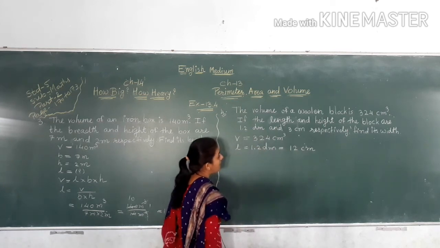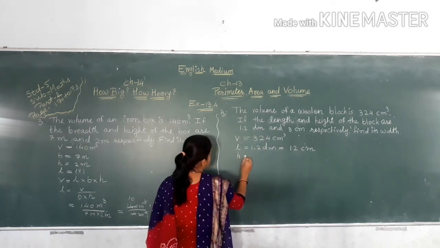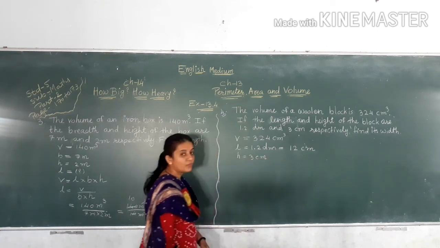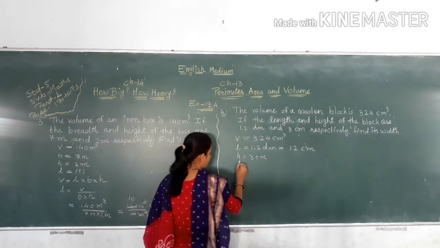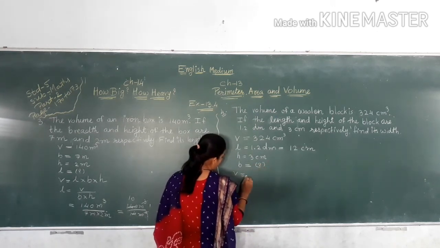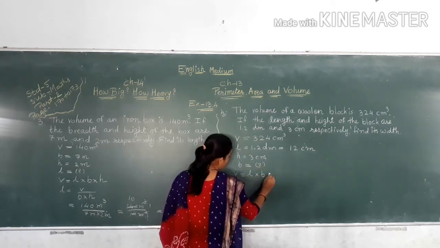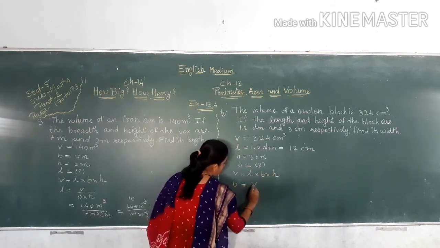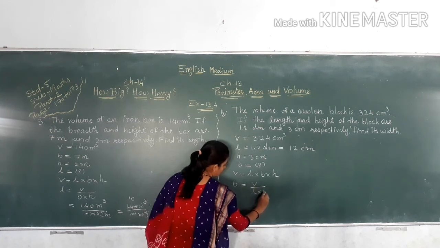Height H is equal to 3 centimeter. Find its width. Width means B. B is equal to what? V is equal to L multiply B multiply H, so B is equal to V divided by L multiply H.